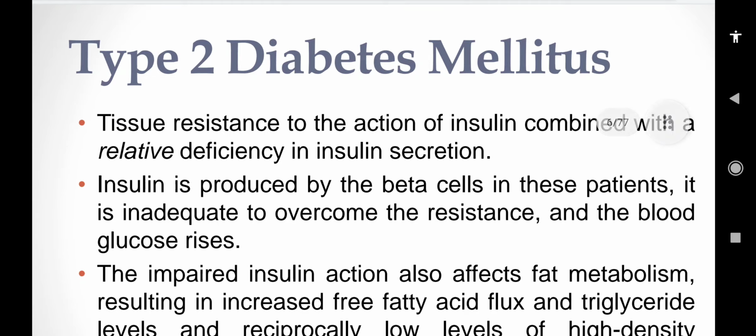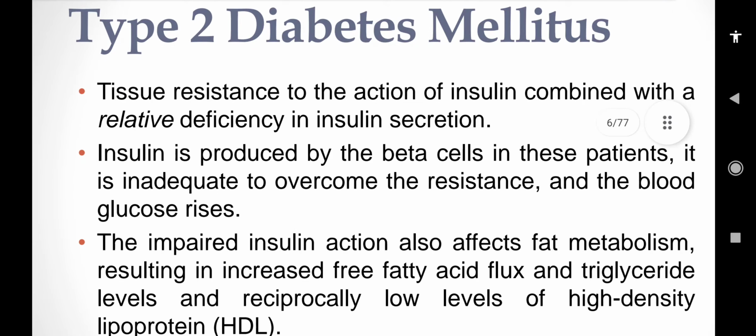Type 2 diabetes mellitus: tissue resistance, that means a sensitivity impairment. The body produces insulin, but cells are not sensitized. There is tissue resistance to the action of insulin combined with a relative deficiency in insulin secretion. Insulin is produced by the beta cells in the patient, but it is inadequate to overcome the resistance and the blood glucose rises.